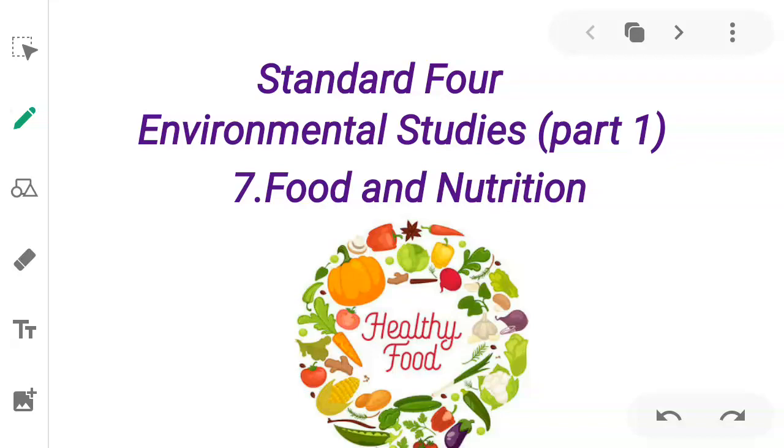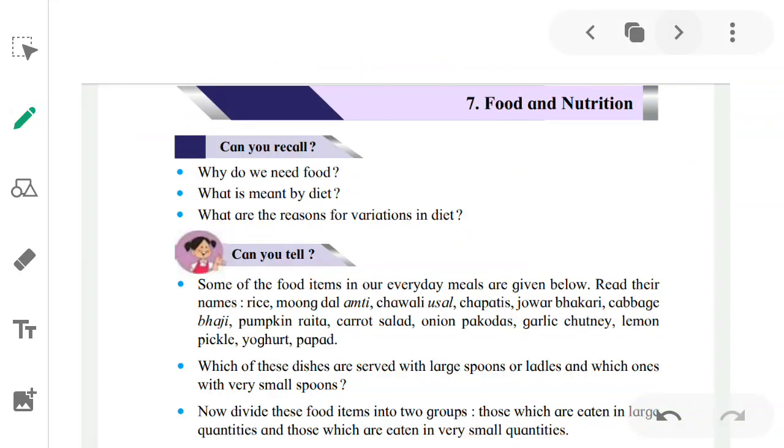So we are about to begin the 7th unit, and the name of the unit is food and nutrition. So what does food and nutrition mean? You all know what is food and what is nutrition. Nutrition means healthy part of the food. So let's begin the unit, food and nutrition.